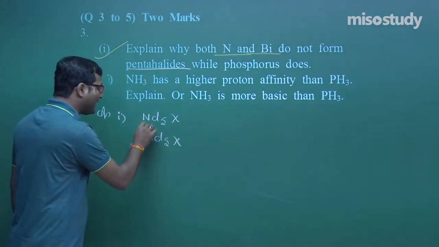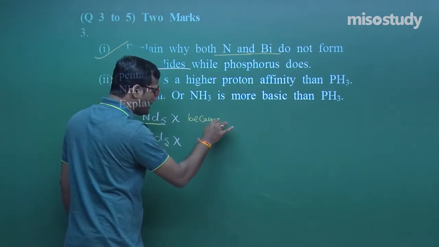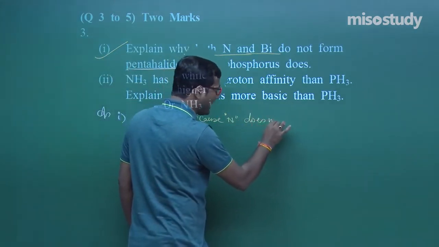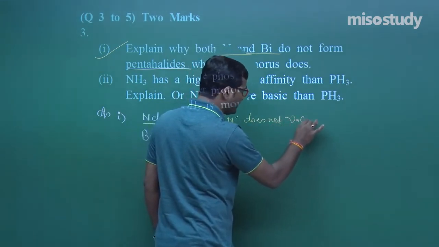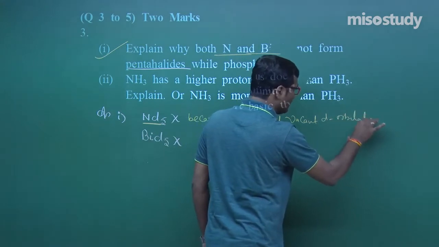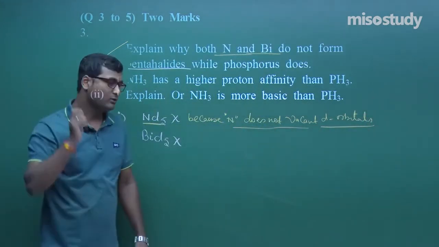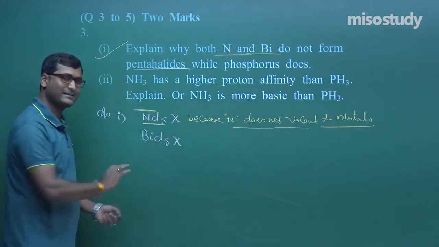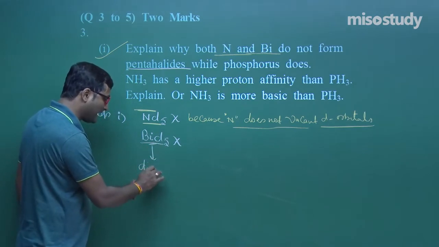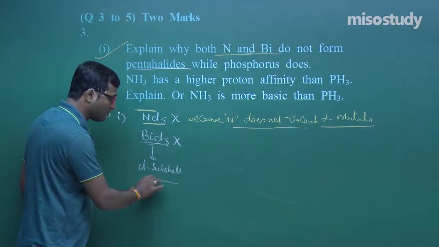As we know, NCl5 does not exist because, as I discussed earlier, nitrogen does not have a vacant d orbital. Due to this reason, it cannot extend its covalency beyond 4, and NCl5 does not exist. Clear indication. But why not BiCl5? It contains a vacant d subshell, still BiCl5 does not exist.